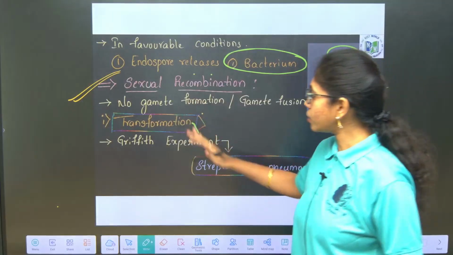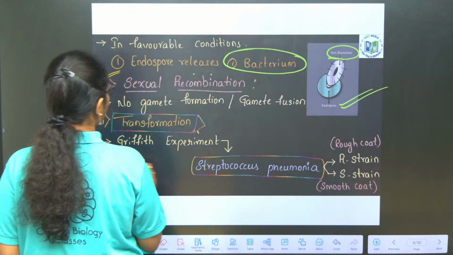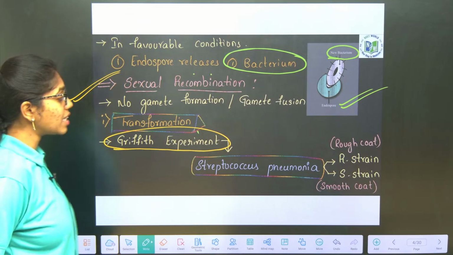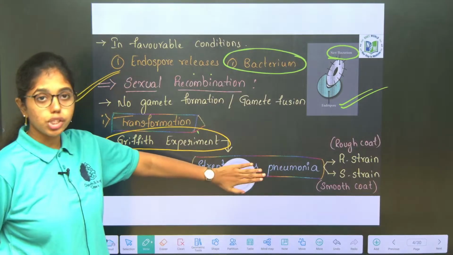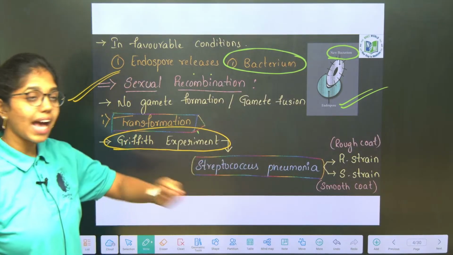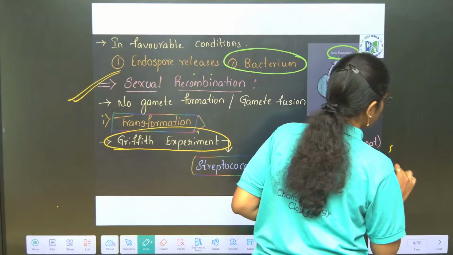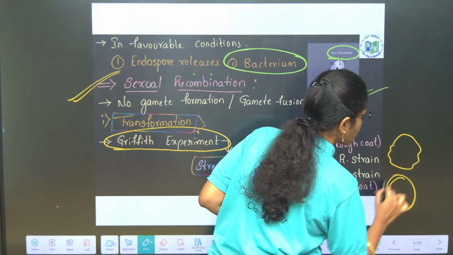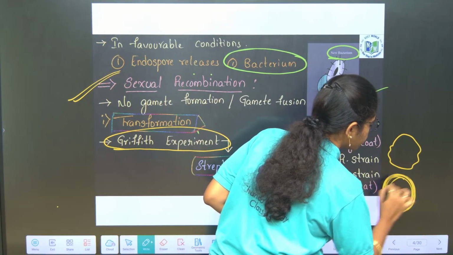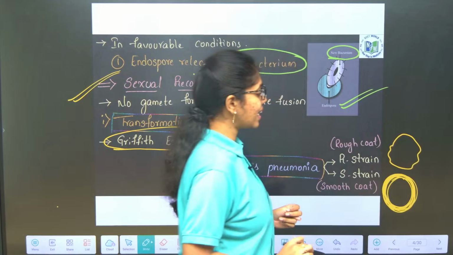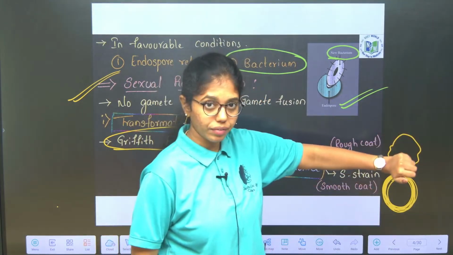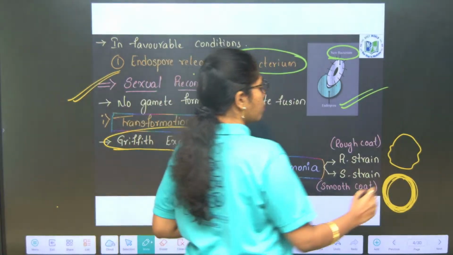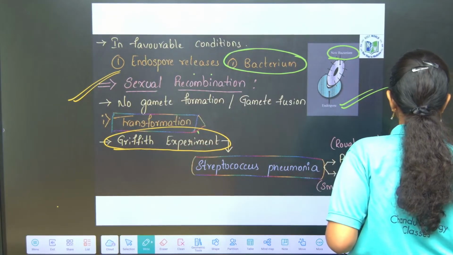First you see transformation. Transformation was identified by Frederick Griffith in his Griffith's experiment, and the model organism he chose was Streptococcus pneumoniae. Streptococcus pneumoniae has two strains: the R strain, which just has a wavy coat, and the S strain, which has a smooth coat over it. The R strain has just a wavy coat, while the S strain has a strong smooth coat, which gives a shiny appearance.